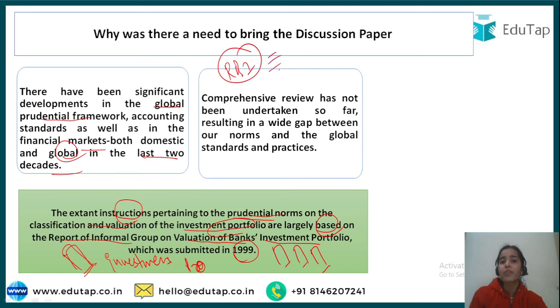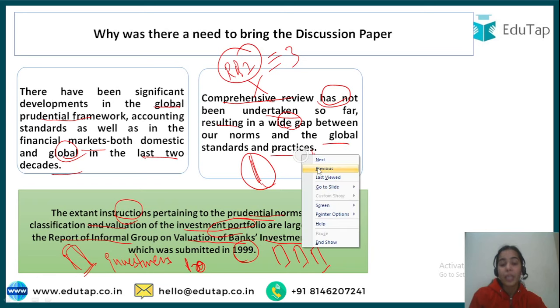So RBI was trying to bring slow changes in different standards, but a comprehensive review has not been undertaken by RBI so far, resulting in a wide gap between the norms that we are following about the investment portfolio and the global standards and practices that the world is following.